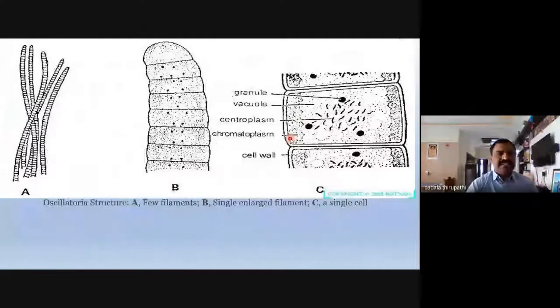This is the normal filamentous structure, and one cell is clearly visible in this slide. This single cell shows granules, the storage food material, that is cyanophycin granules or cyanophycin proteins, along with a number of gas vacuoles present inside the cell.